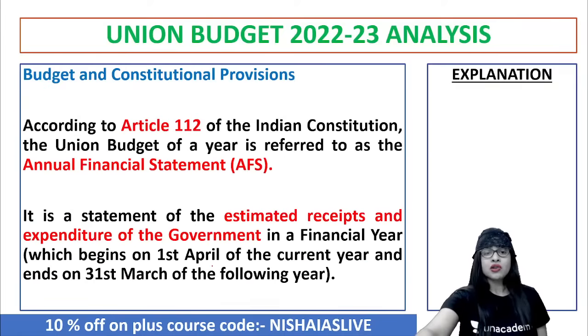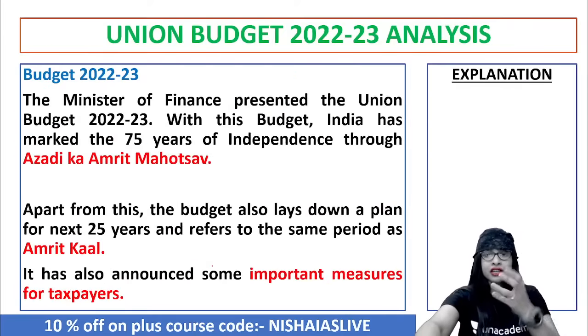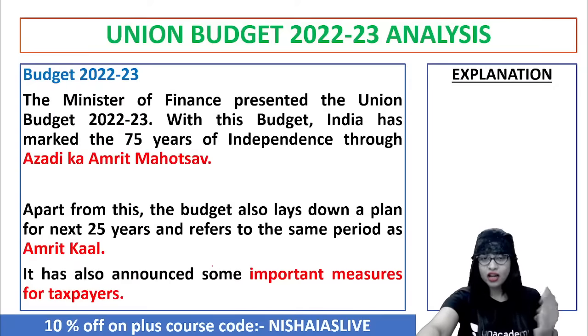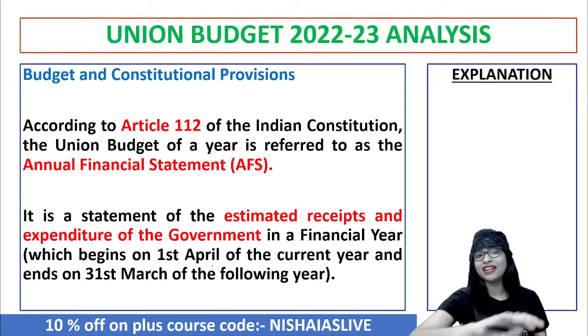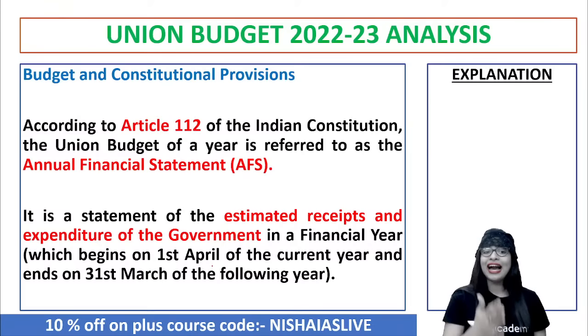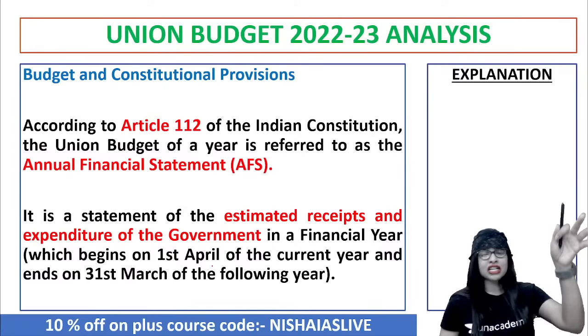Perfect. So now, a look into the theoretical, or static, perspective of the budget before going directly into the highlights, for you to have a clear-cut understanding, or to revise the theoretical part as well. We all know that the budget and the constitutional provisions, as per Article 112 of our Indian Constitution only, the Union Budget is put forward, and that's why the Union Budget of our country is referred to as what? The AFS, the Annual Financial Statement, because the budget is nothing but a kind of statement which consists of what?